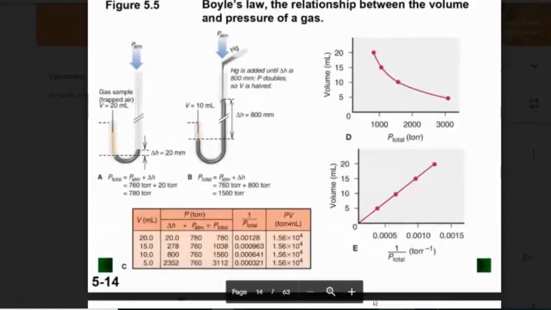And this shows Boyle's relationship. What we have here is, as I increase the volume, I decrease the pressure. So if I make the container bigger and I keep the temperature the same, so the speed that they're moving at stays the same, then the total number of collisions in the system should drop.